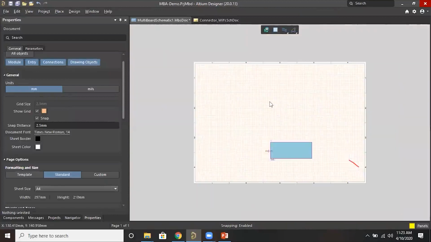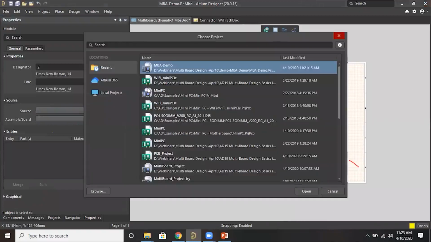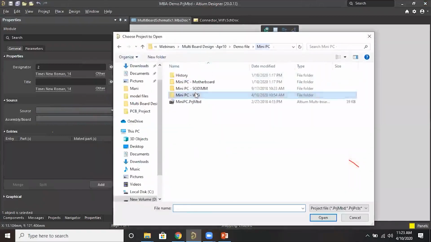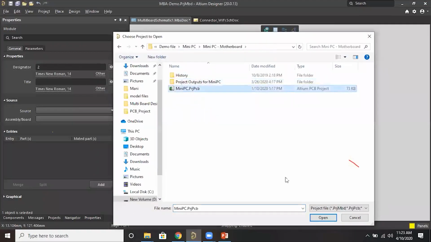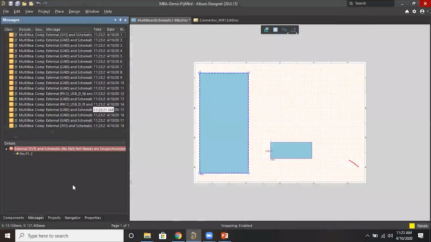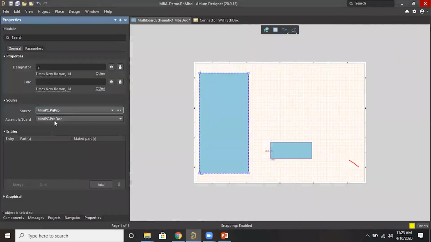Now we will add the motherboard as well. You can double click and select the motherboard, the Mini PC document, and import in the same way.